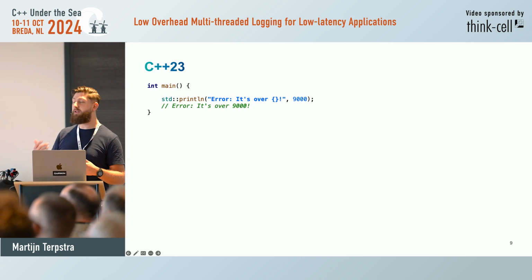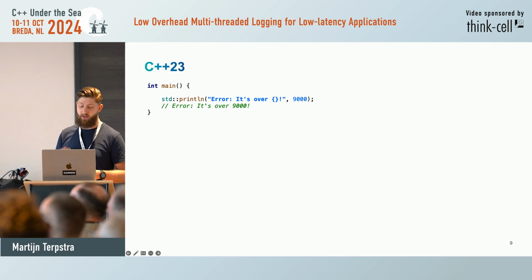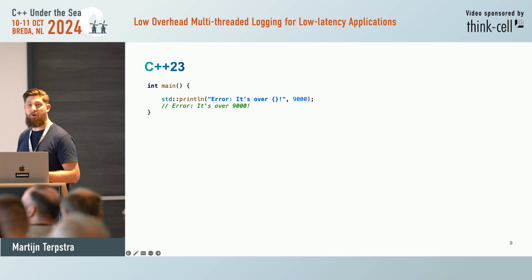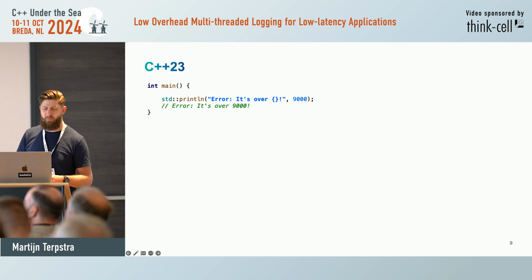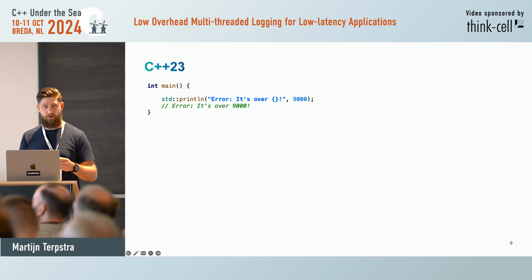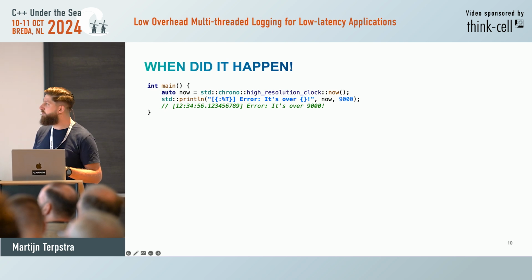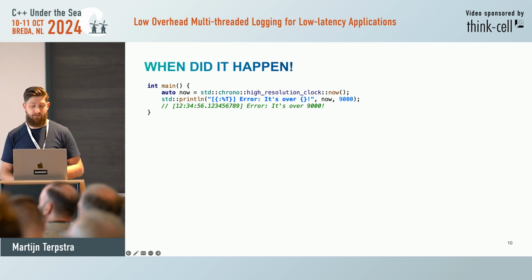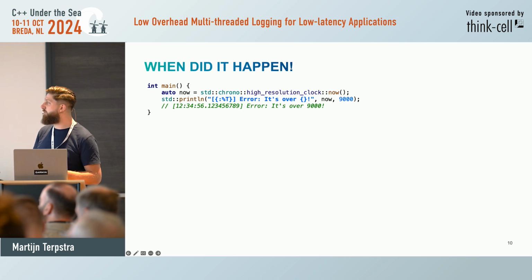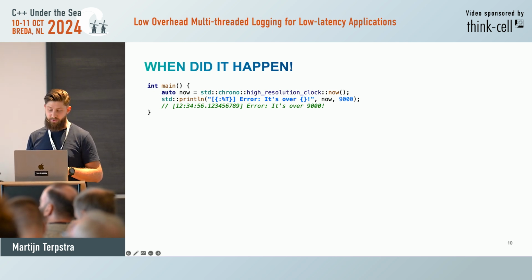So let's continue adding on top of this. We just send an error when it's over 9,000. Okay, but when did this happen, right? When we log, we want to know when stuff is happening. So std::format has this beautiful support for time point printing. So you just add %t, and now you can make it print the time of day. Awesome, now we know when it happens.